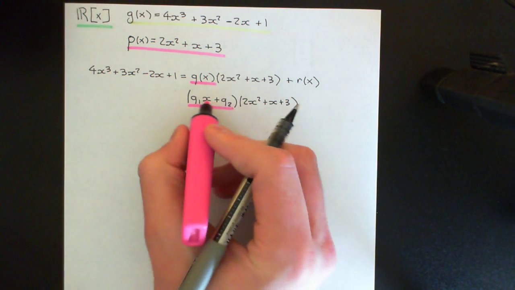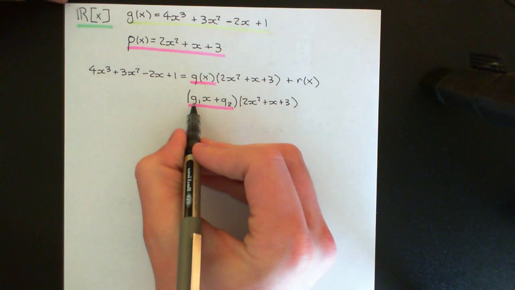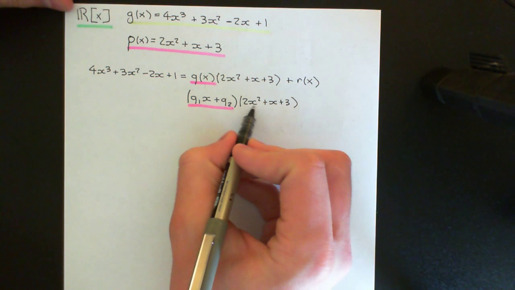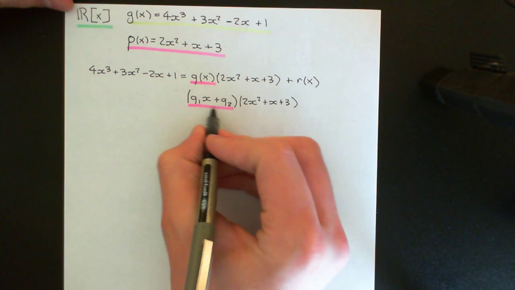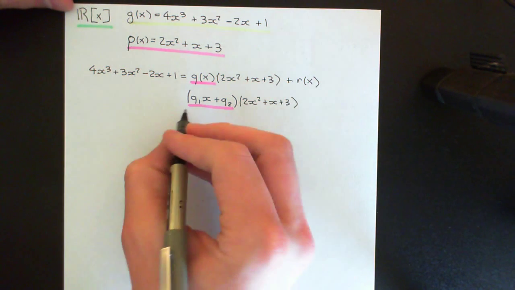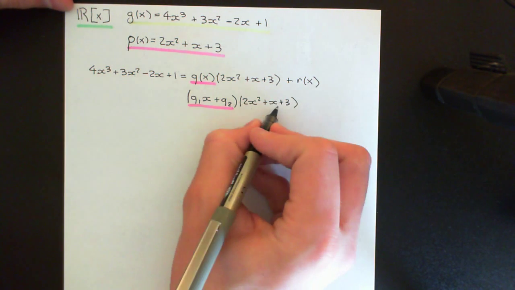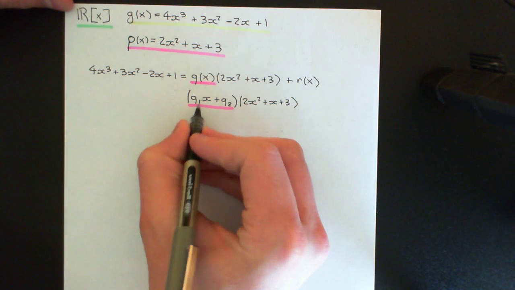Now, how is this going to work? Well, the highest degree term that I'm going to get out of this multiplication is the q1x times this portion here, 2x squared. In fact, what I might do is actually multiply this out explicitly. You multiply this one by all of these, and then multiply this one by all of these, and add them all together. So let's start with this one.